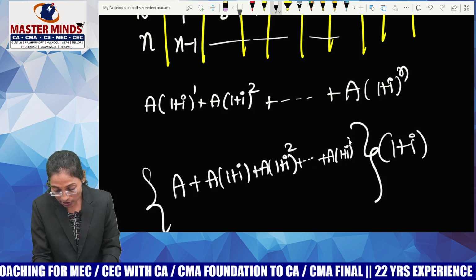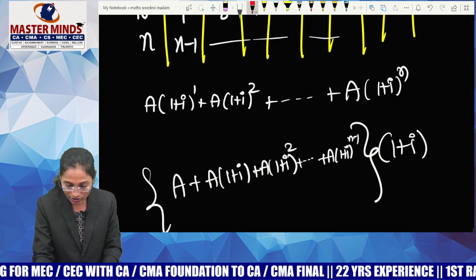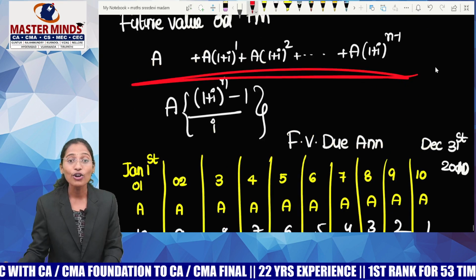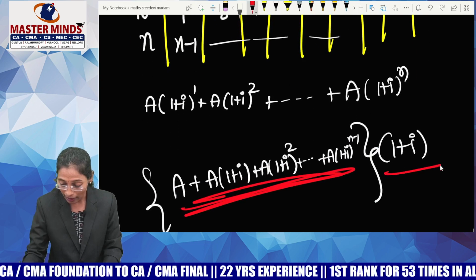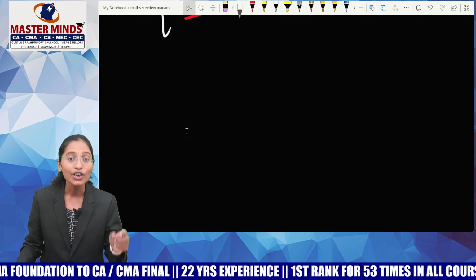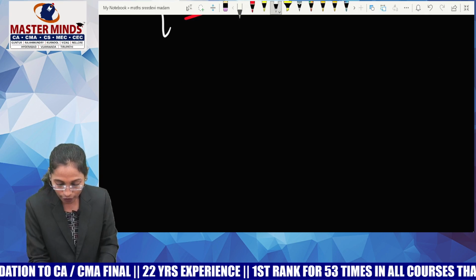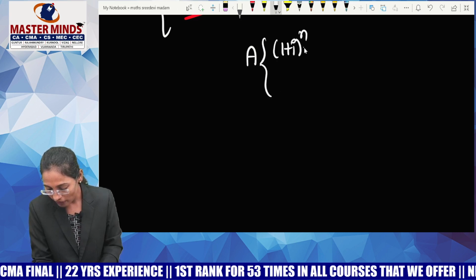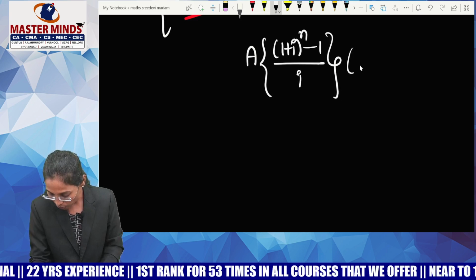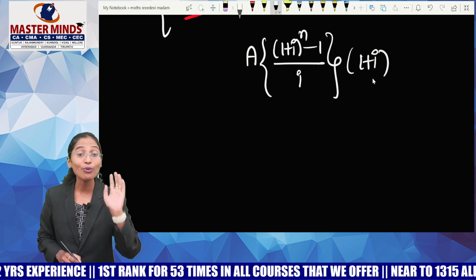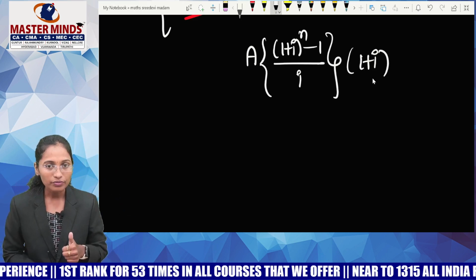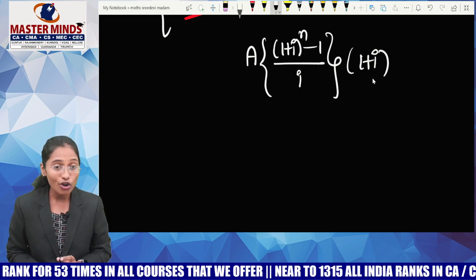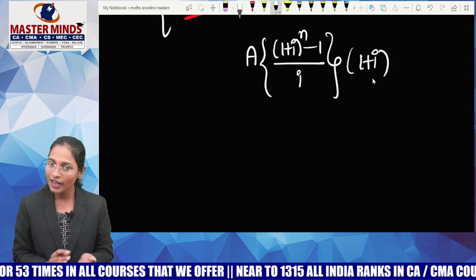Can you please observe the terms inside the bracket? Who is this, guys? This is the future value of ordinary annuity, and that is to be multiplied with (1 plus I) to get due annuity. That's it. The future value of due annuity formula will be A into (1 plus I) whole power n minus 1, by I, into (1 plus I). Guys, try to understand what A is here: annuity. What is n? It's not the number of years. It is the number of payments or receipts. I equals R by 100 as usual.